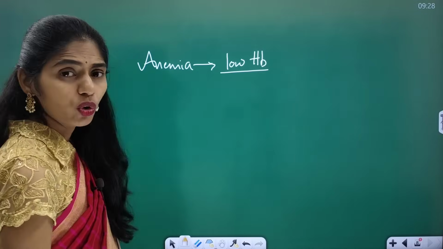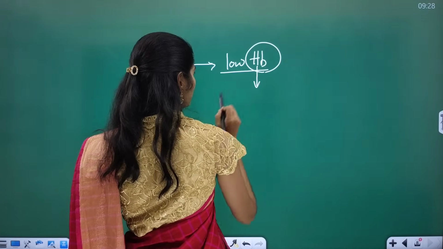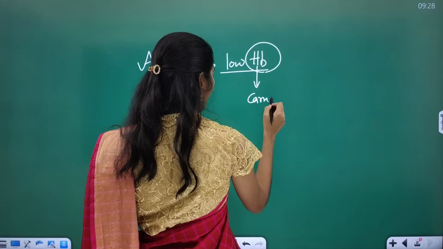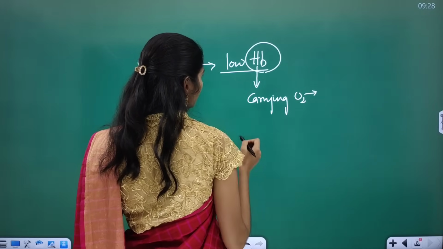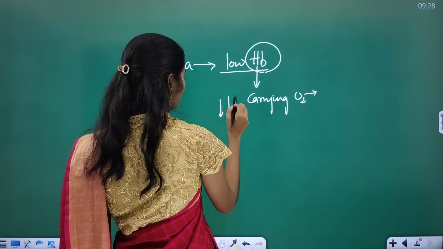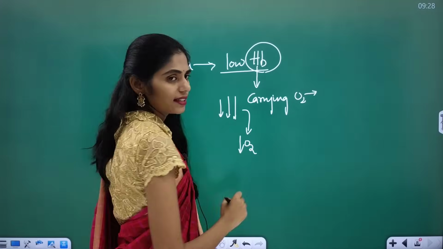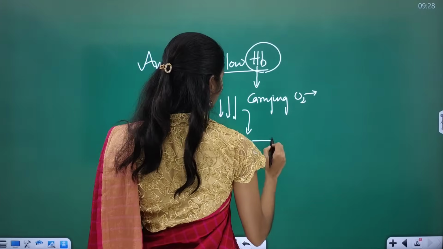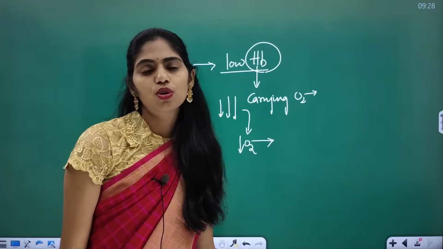Hemoglobin is responsible for carrying oxygen to the blood cells. Whenever hemoglobin decreases, oxygen carrying capacity will be decreased. That is one important reason we have to maintain proper hemoglobin level.